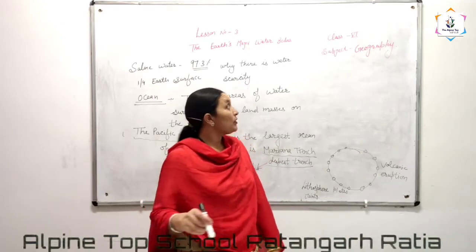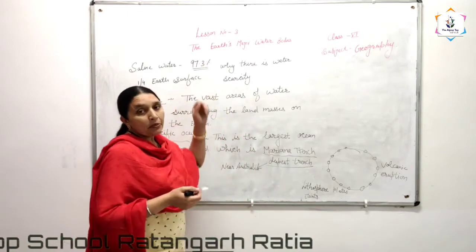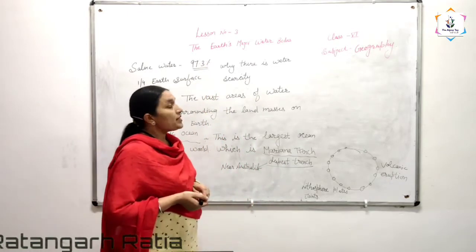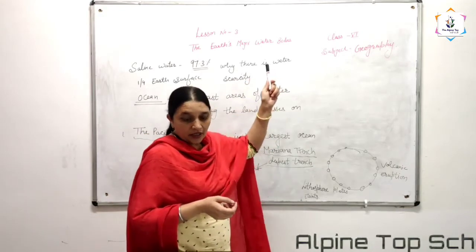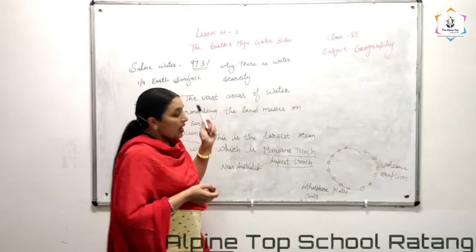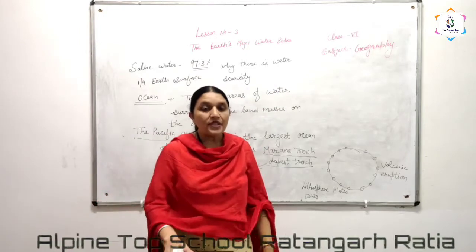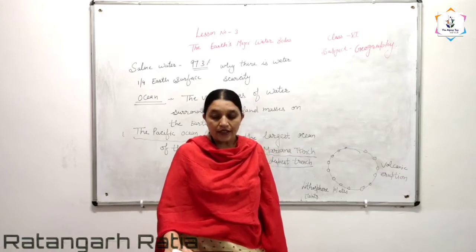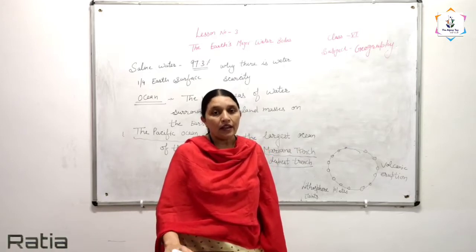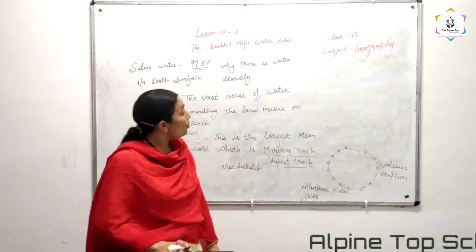Okay, today we will do our chapter number 3, the earth's major water bodies. Okay, geography chapter number 3. Clear? Okay beta, large parts of the earth's surface are covered by water bodies such as oceans, seas, rivers and lakes.